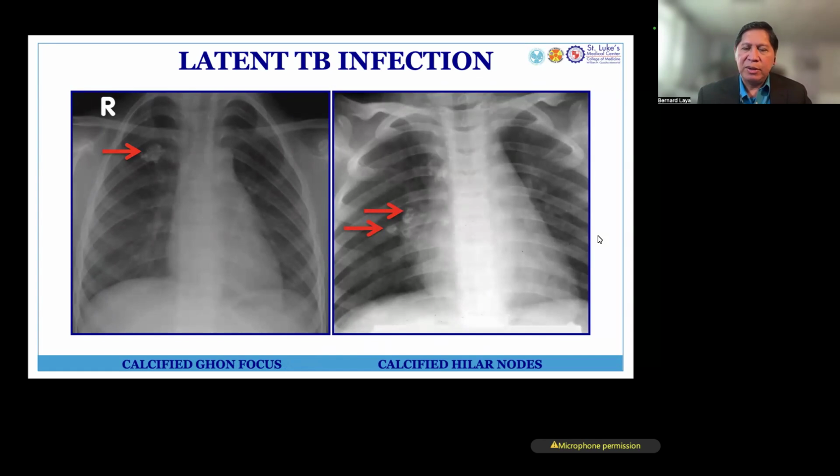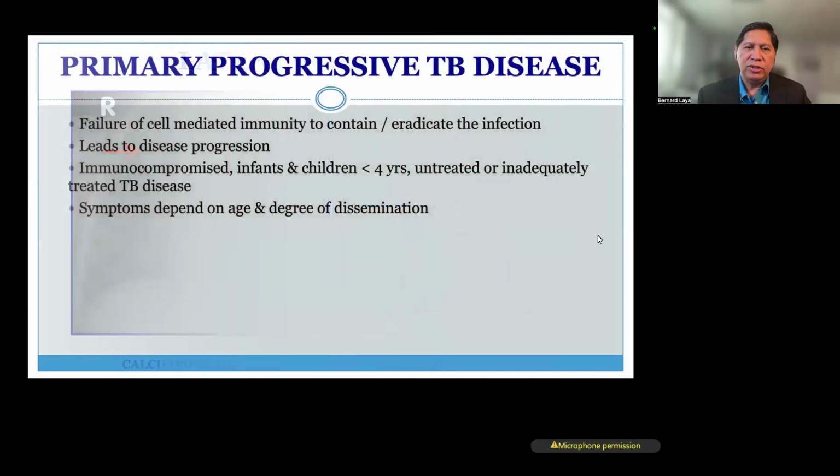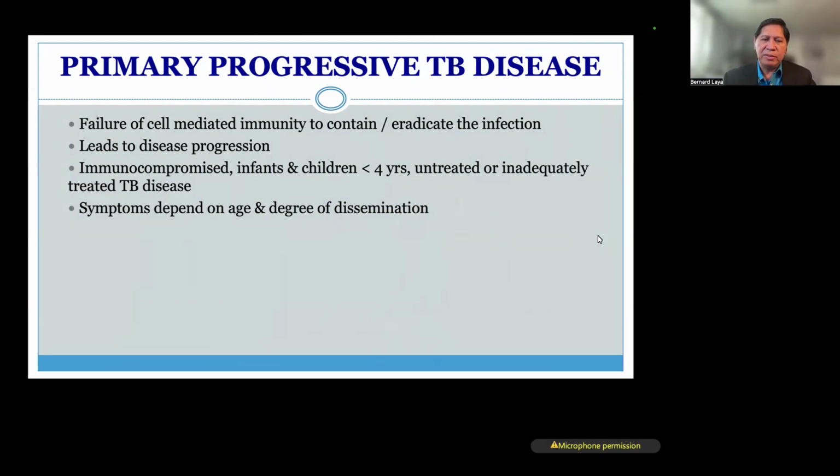Of course, if the patient has not been treated before, this latent infection could be reignited later on. But in a subset of the population, once the patient gets the infection and the patient has failing immunity, maybe undernourished or in other immunocompromised states, then the infection could lead to progressive TB disease. The symptoms depend on the age and the degree of dissemination.